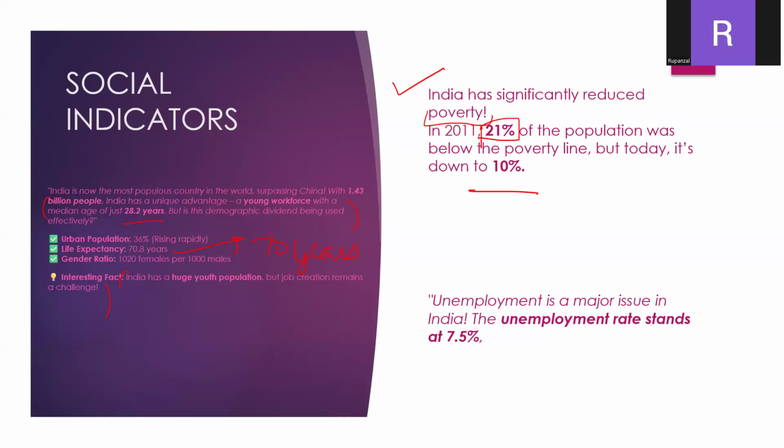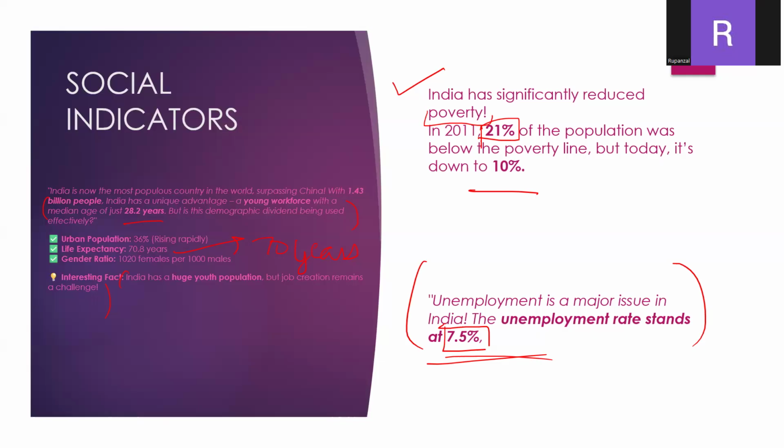Okay, so let's look at unemployment. At this point of time, the unemployment rate is 7.5%. In unemployment, we count the people who are looking for a job. We don't include those who are voluntarily not working.